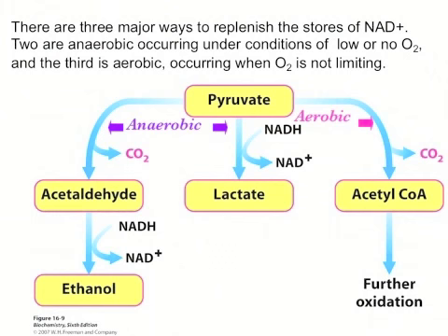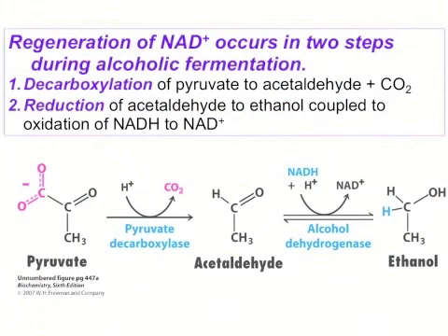Let's first look at the anaerobic pathways. One of them we saw briefly is the formation of ethanol. Now, the regeneration of NAD+ occurs in 2 steps during alcoholic fermentation. First, we have a decarboxylation of pyruvate to acetaldehyde plus carbon dioxide. The enzyme that does this is pyruvate decarboxylase.